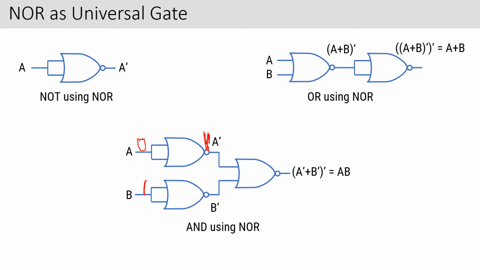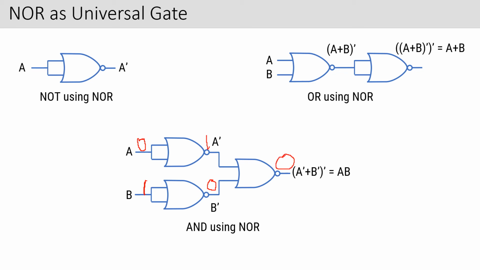I'm again repeating. Here you are getting 1. What about this one? Here 1, 1, you are getting 1, but because of the inversion, this is 0. Now 1 and 0 is fed across this. For an OR gate, if you feed 1 and 0, what is the output? 1 0 gives you 1, but because it's a NOR gate, 1 0 will give 0.